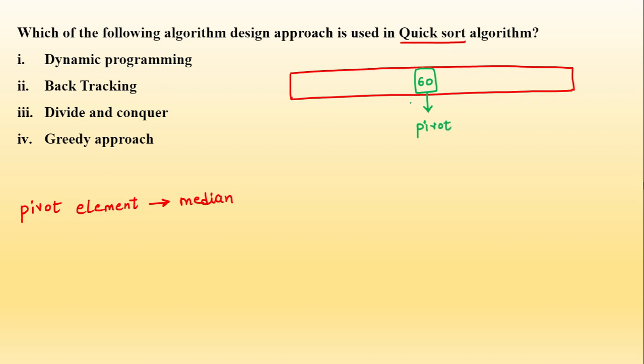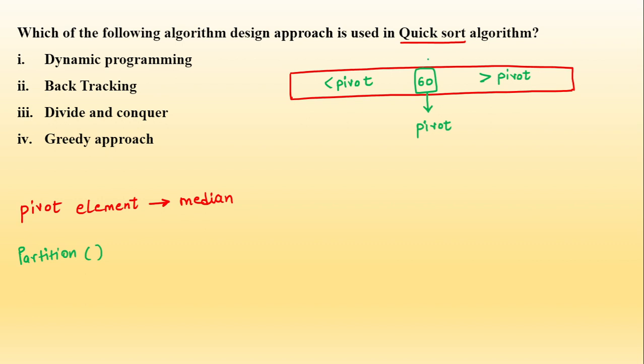Now what does quick sort do? In quick sort we basically use a function, I hope you all know, the partition function. We use the partition function, and what does it do? This partition function basically divides the given array into two parts, one where the values of the elements are less than the pivot element value, and the right hand side has the values which are greater than the pivot value. That is, the left side will contain the numbers that are less than 60, and the right side will contain numbers greater than 60.